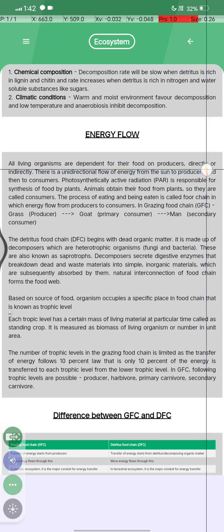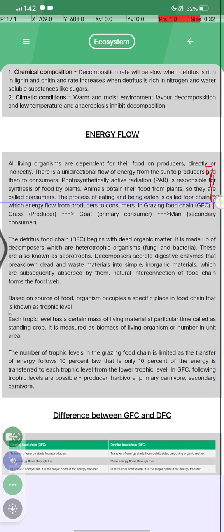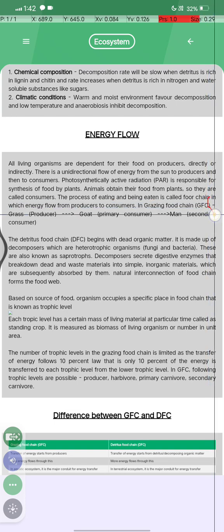Energy flow. All living organisms are dependent for their food on the producer, directly or indirectly. There is unidirectional flow of energy from the sun to the producer and then to the consumer. Photosynthetically active radiation (PAR) is responsible for the synthesis of food by the plant, and the animals obtain their food from the plants, so they are called consumers. And the process of eating and being eaten is called food chain.